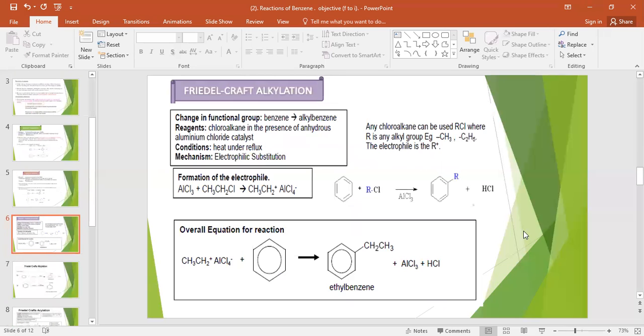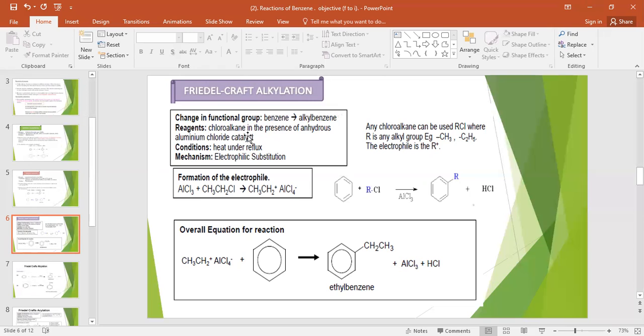Now we are going to start the third, Friedel-Crafts alkylation. And then we will study the Friedel-Crafts acylation reaction. Friedel-Crafts alkylation. First, the change in functional group: it will convert benzene to alkylbenzene.